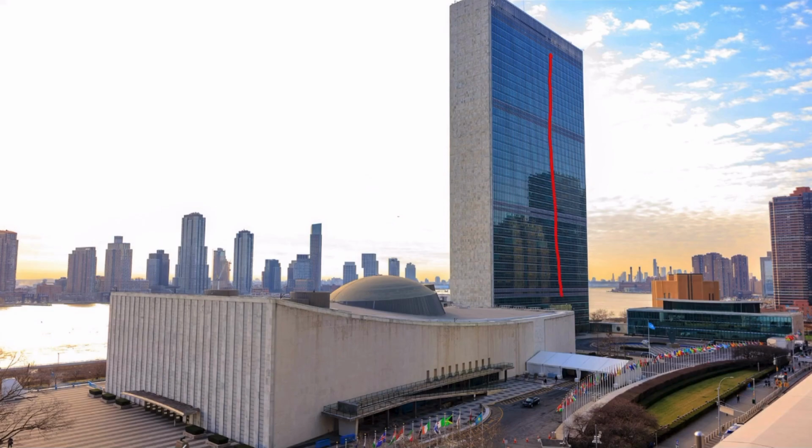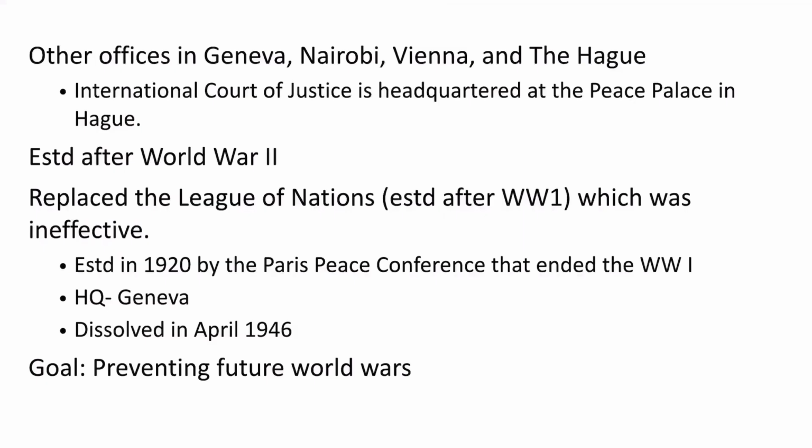This blue building, this is the UN headquarters. Over here to the base, you can see the flags of so many countries. The other offices are in Geneva, Nairobi, Vienna, and The Hague. The Hague is important because the International Court of Justice is headquartered at the Peace Palace in Hague. This is important. And we should be aware that there are other offices as well.